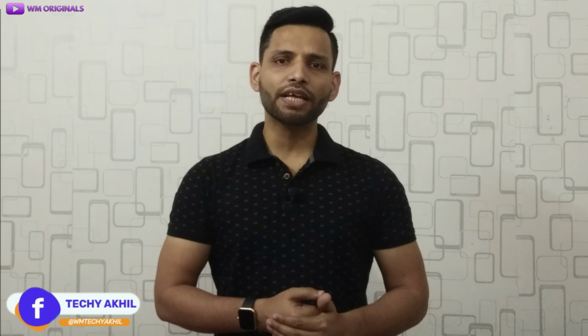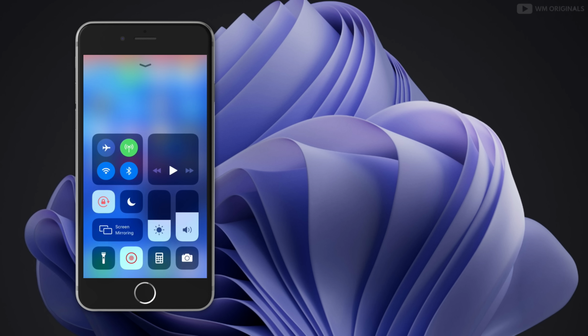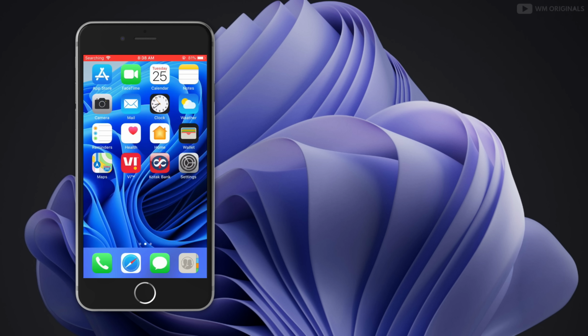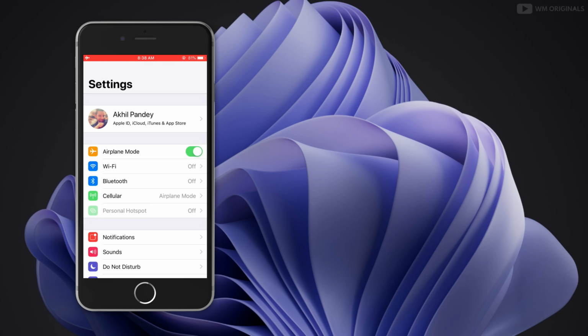Well, we can stop sharing location on iPhones in many ways for free, and one of them is turning on airplane mode. On your home screen, just swipe up or down as per your iOS version to bring up Control Center. Here at the top we have the airplane icon. Tap on that and the icon will turn orange. This indicates that airplane mode is enabled. Alternatively, you can also do it from Settings. Just go to Settings and toggle on airplane mode from here.